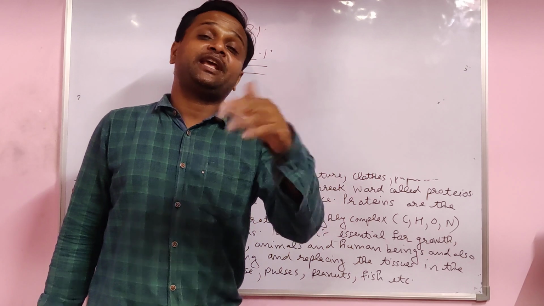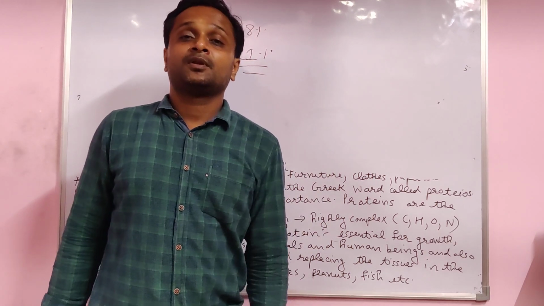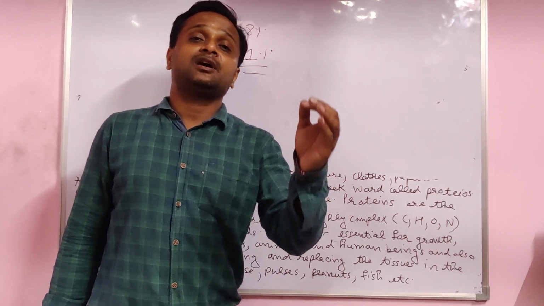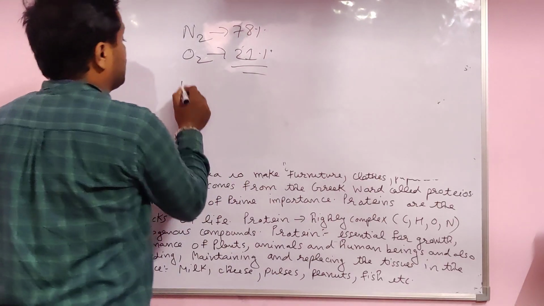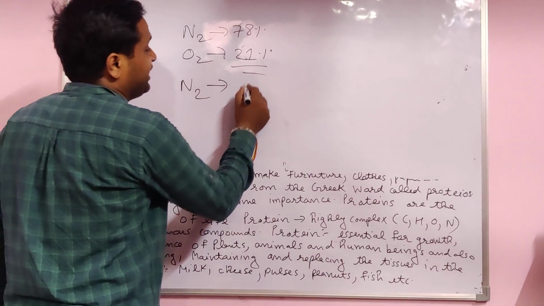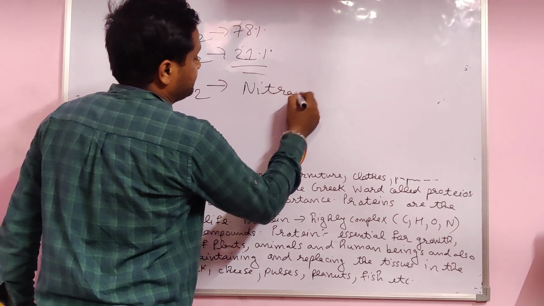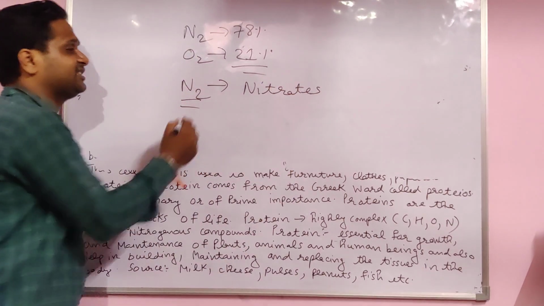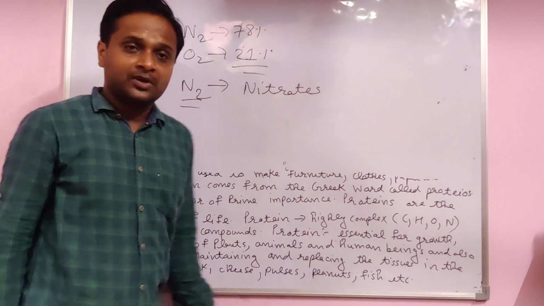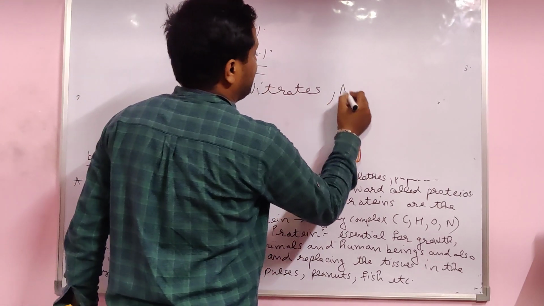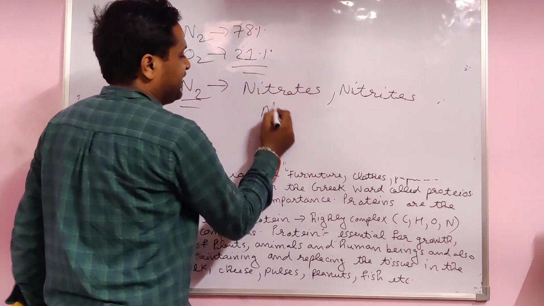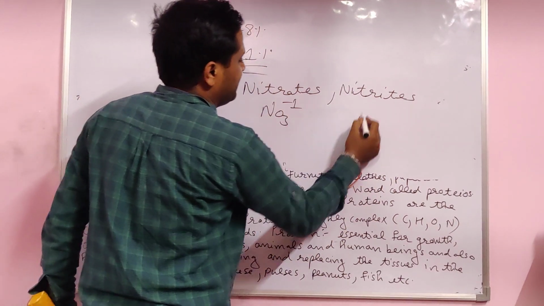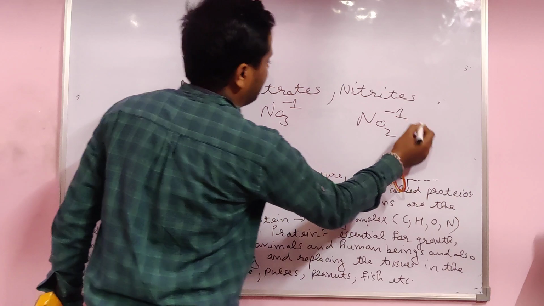Plants are unable to take nitrogen directly. So leguminous plants convert nitrogen gas into nitrates, because nitrogen gas is not soluble in water. They convert nitrogen gas into nitrate, NO3 negative, and nitrite, NO2 negative.